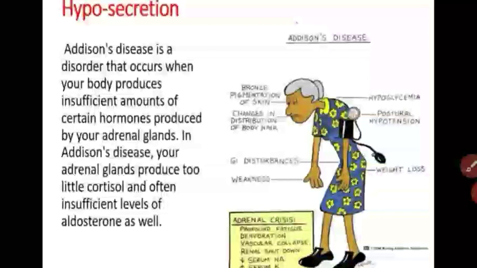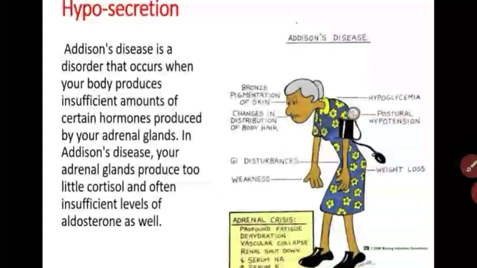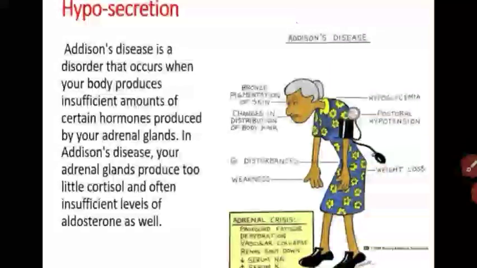The main symptom is hypoglycemia. Glycemia means sugar, hypo means less, so the blood sugar is low. Got it? The person becomes very weak. Skin pigmentation, hypoglycemia, loss of energy, laziness. These are the symptoms of Addison disease, and this disease leads to hyposecretion of the adrenal cortisone hormone.